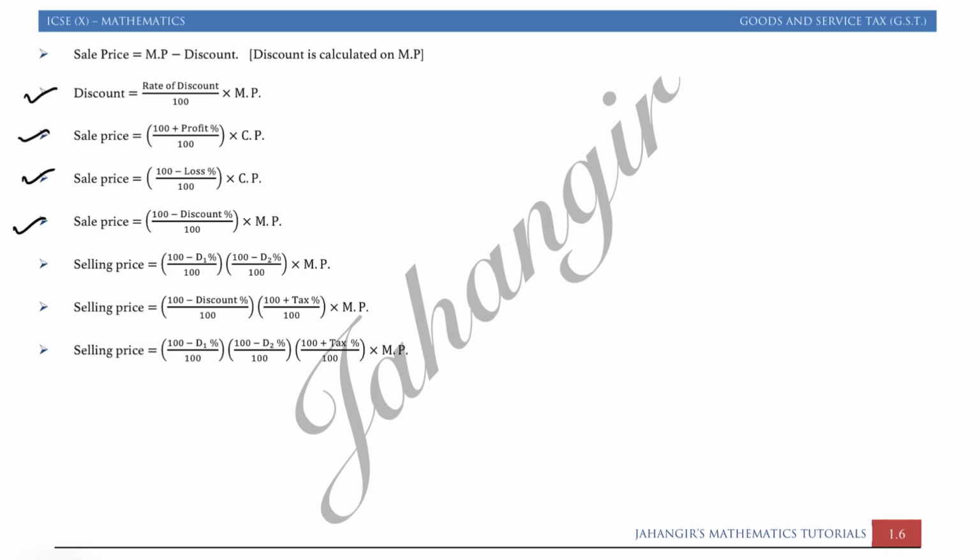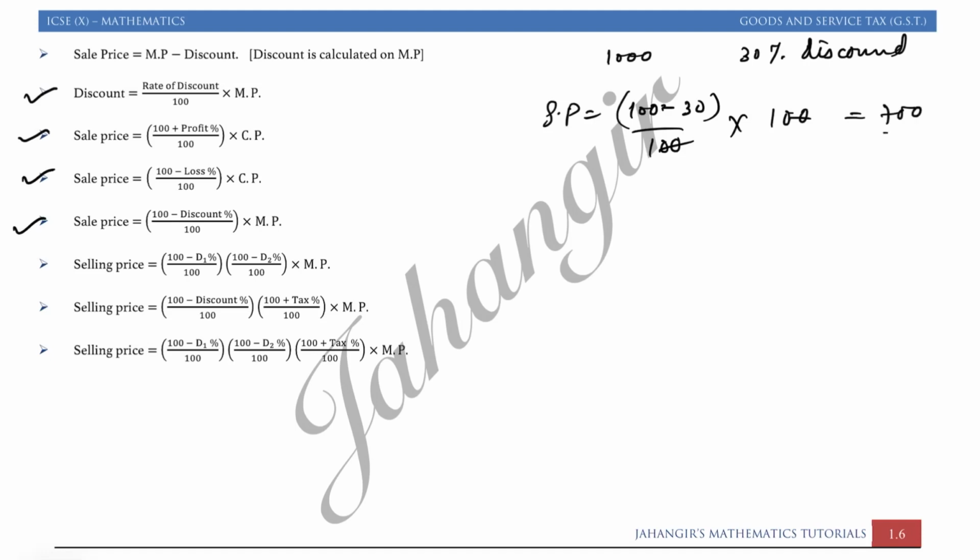Okay, let's say some 1000 rupees का article है and you are getting 30% discount, so what you will do, sale price will become SP, buying price of that middleman is 100 minus 30 upon 100 into जो भी cost price है, mark price. Okay, so cancelling you will get rupees 700. ऐसा we can do it directly also. Just pause the video and write down these formulas. After this we will start with exercise.